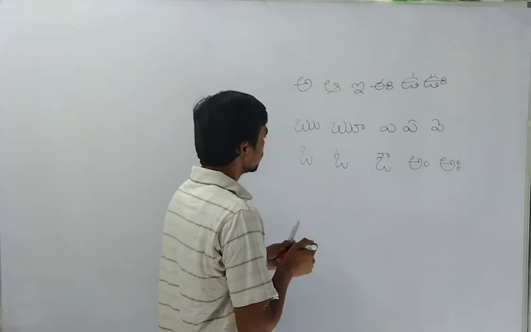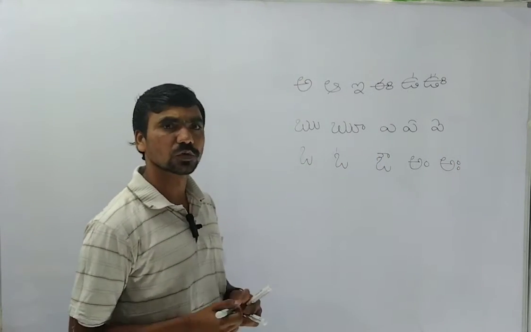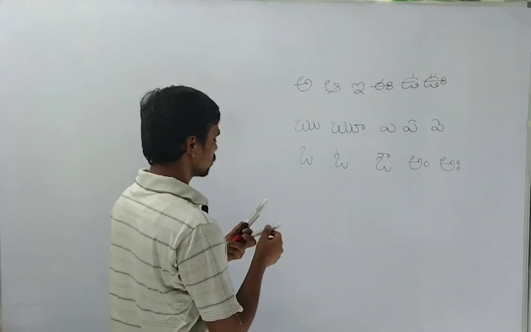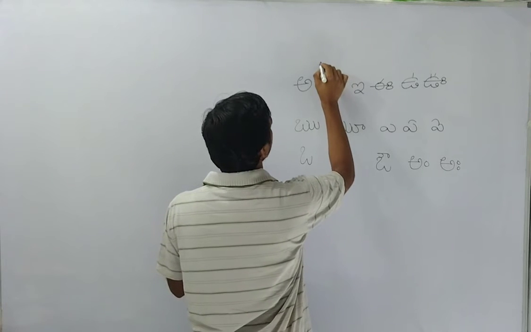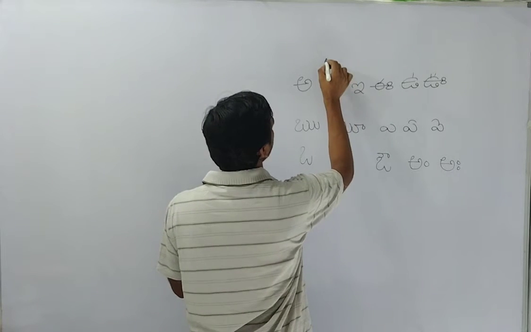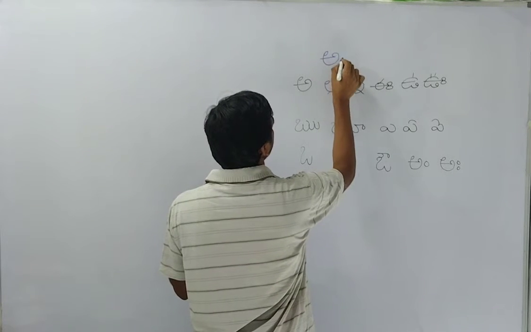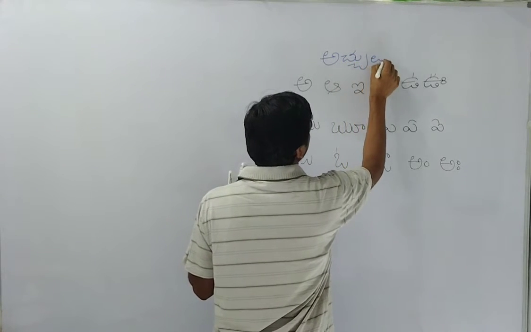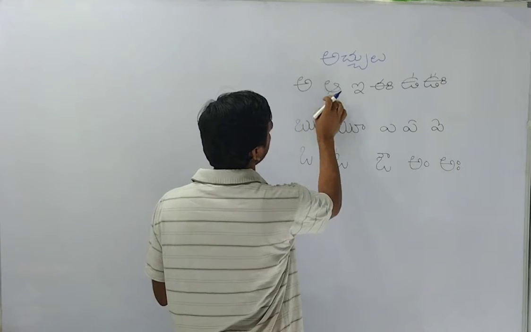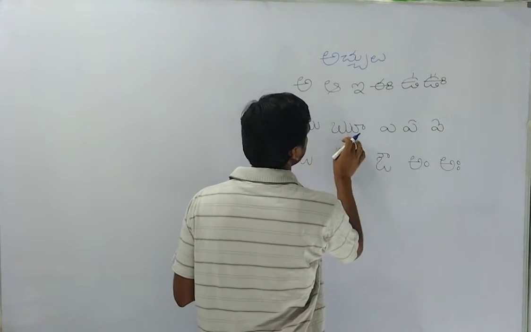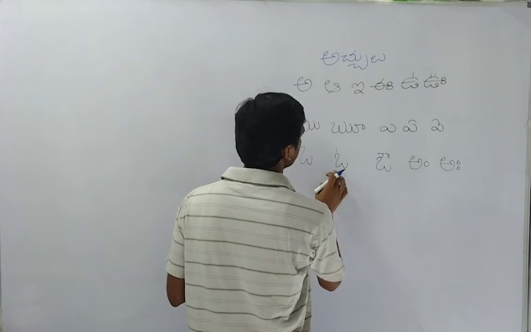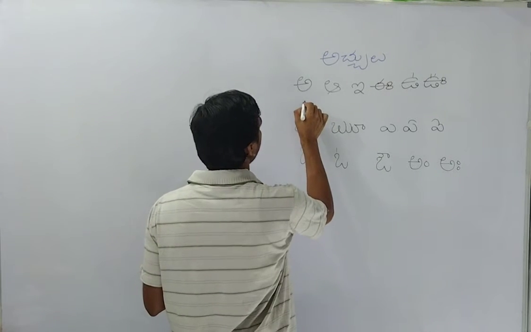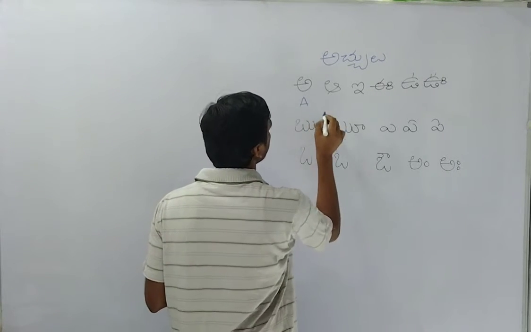Aha. So why am I writing these Telugu words? Because these sounds are also very important. These are the vowel sounds. In Telugu we call them achulu. So 1, 2, 3, 4, 5, 6, 7, 8, 9, 10, 11, 12, 13, 14, 15, 16. There are 16.